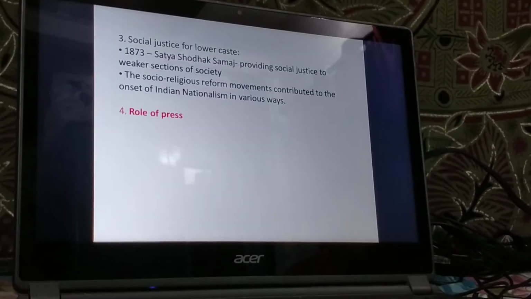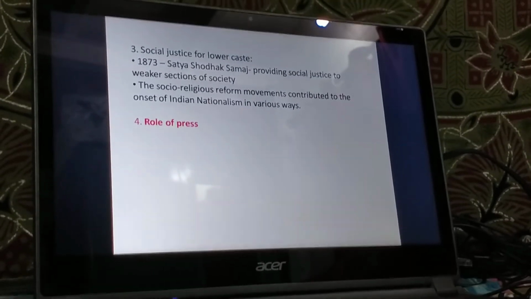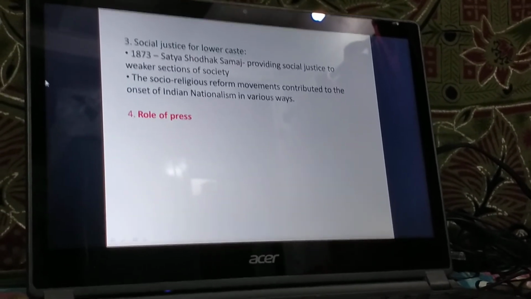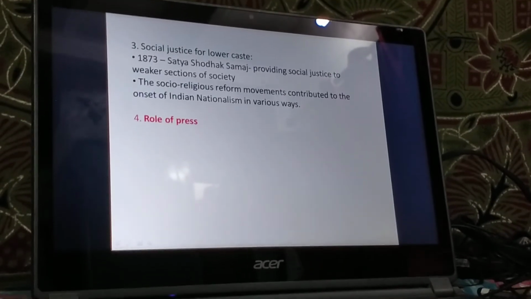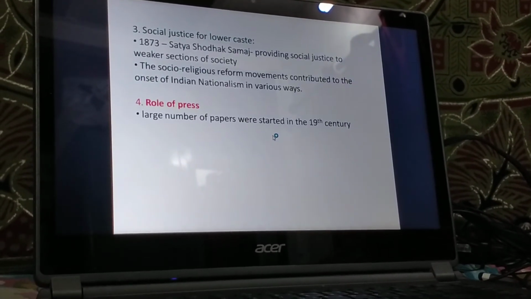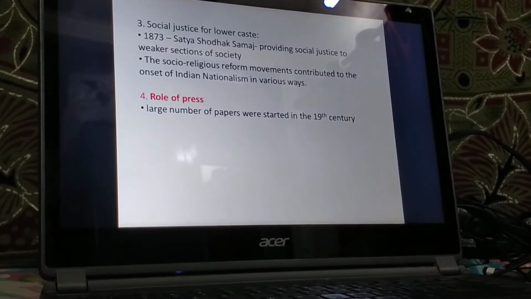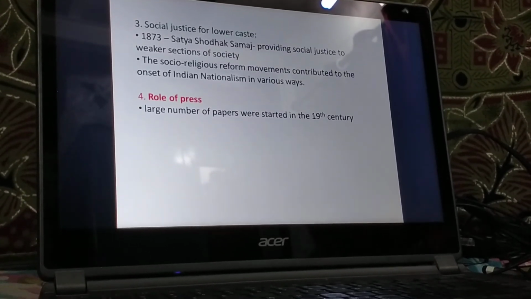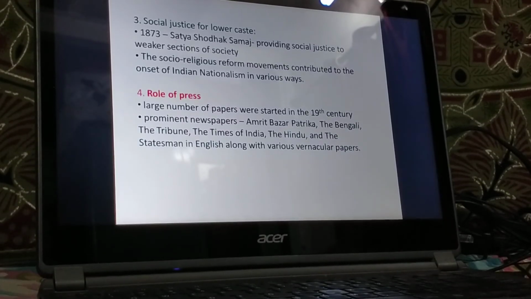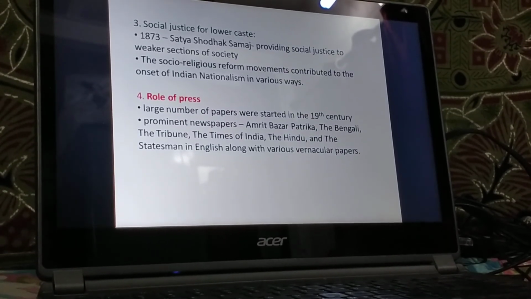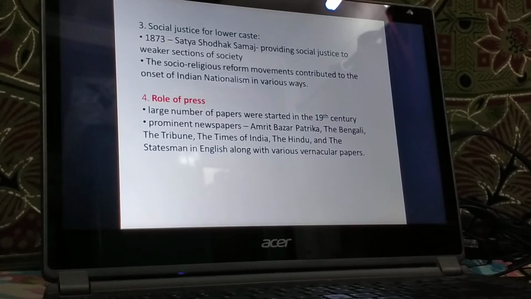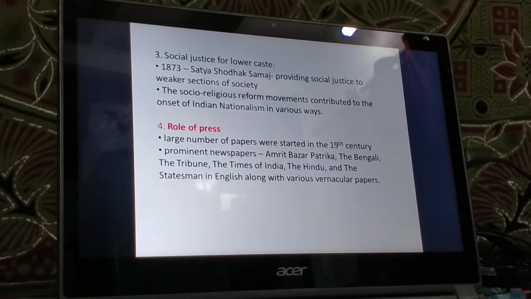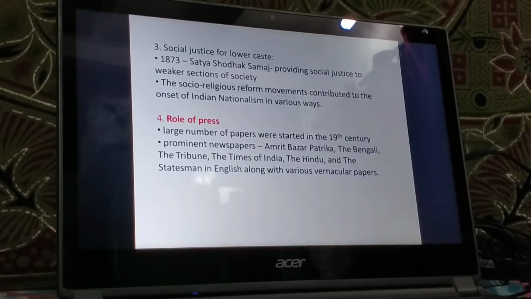Let's move ahead with the fourth point under factors leading to the growth of nationalism, which is the last point under the factors responsible for the growth of nationalism in our country. Now, there were a large number of papers which were started in the later half of the 19th century, and some of the prominent newspapers were Amrit Bazar Patrika, the Bengali, the Tribune, the Times of India, the Hindu, and the Statesman in English, along with various vernacular papers as well.